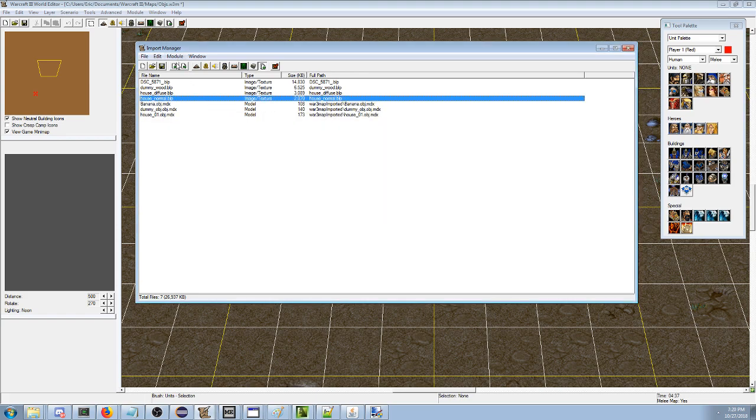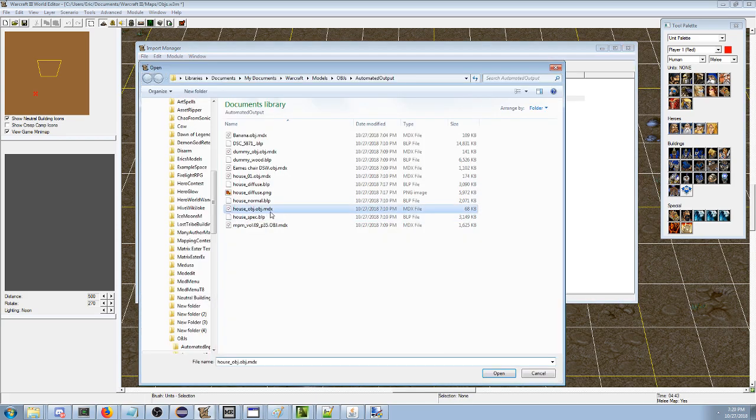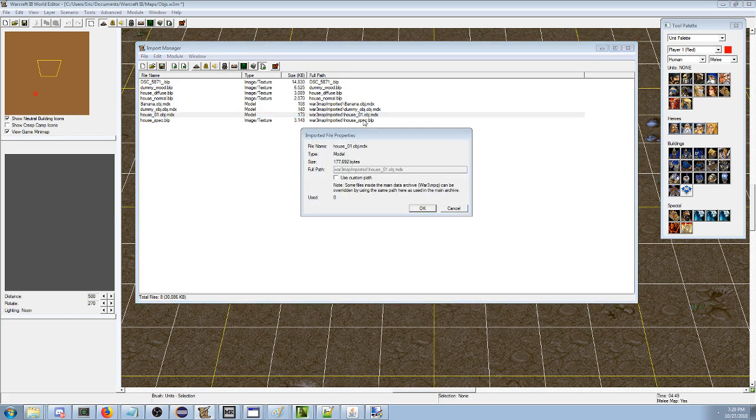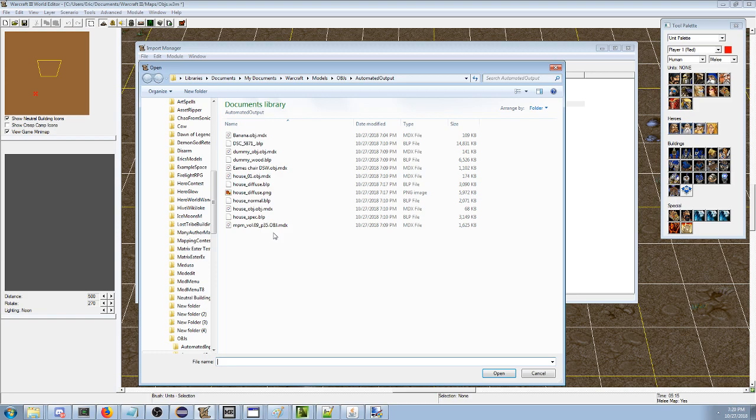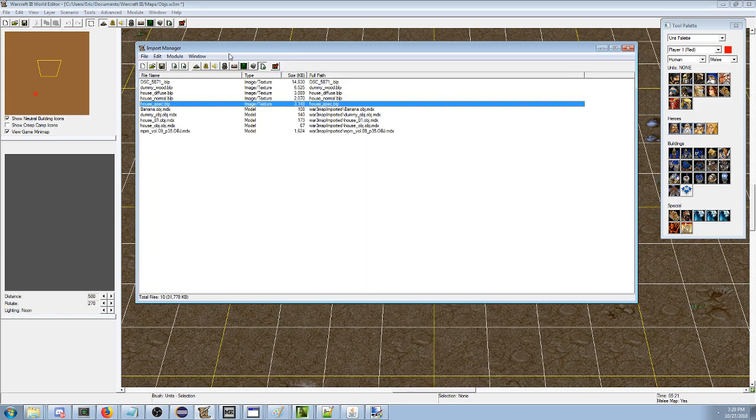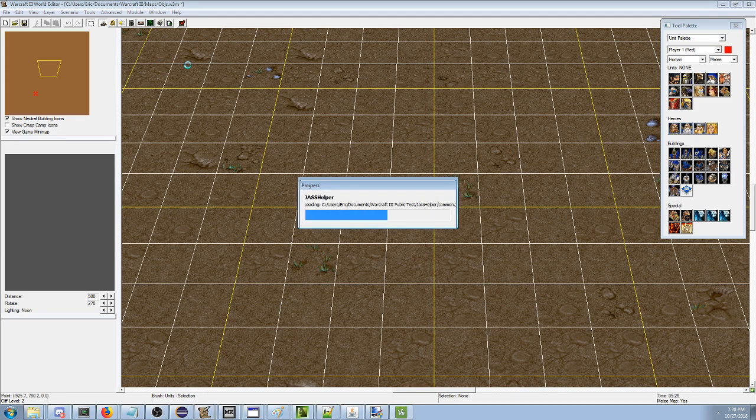So we're gonna do that. We're gonna load the normal map. We're gonna load house spec. And we're gonna load house obj. And then I guess we could load this Coke bottle that'll kill Warcraft, but we'll load that one last because that's ridiculous.